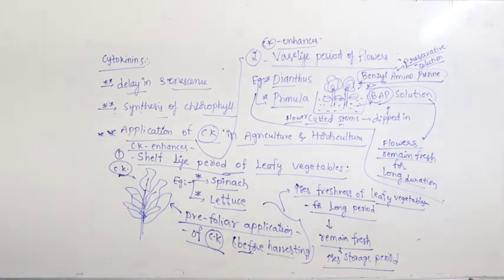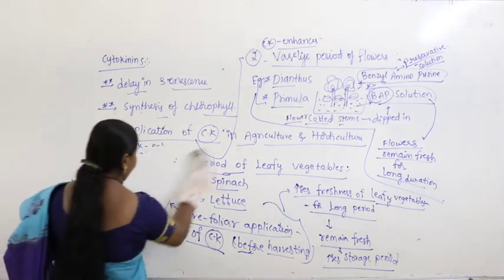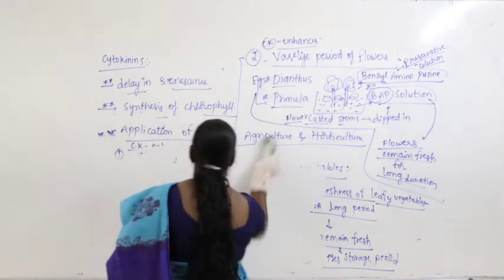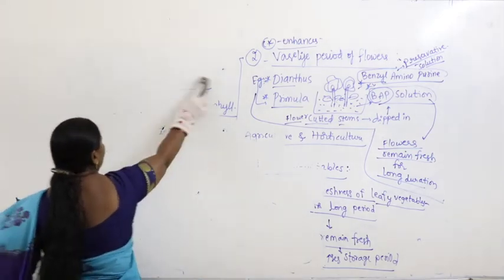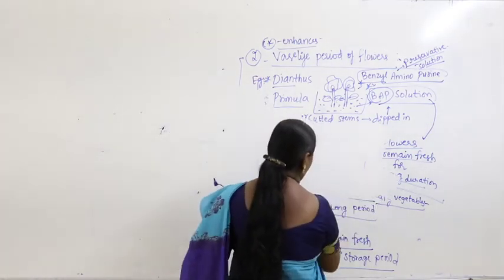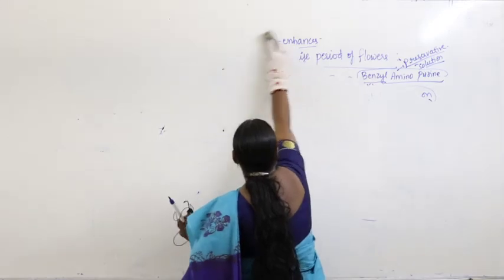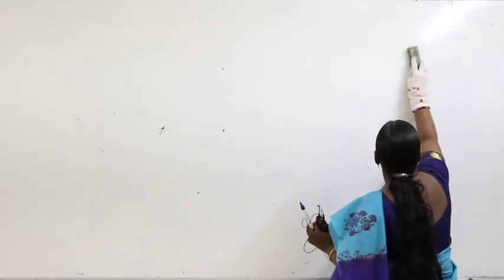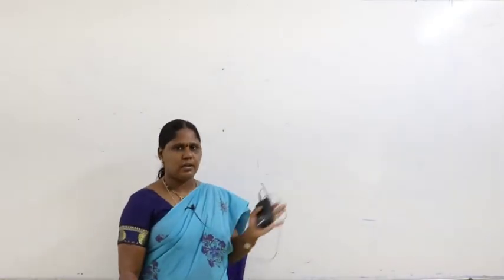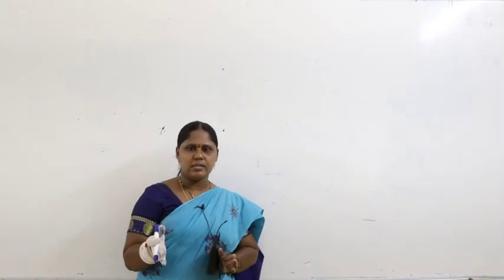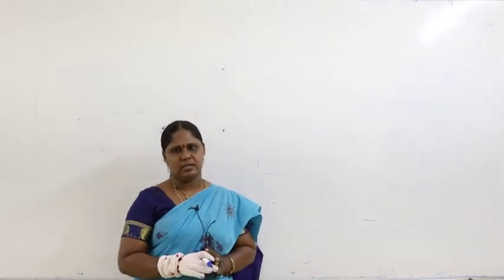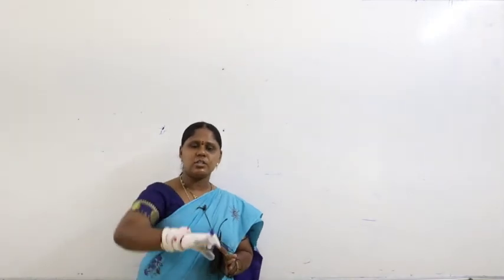Let us continue further. When we continue with the plant growth regulators, after you study each class, try to compare with the previous classes, see the similarities and check for the differences.